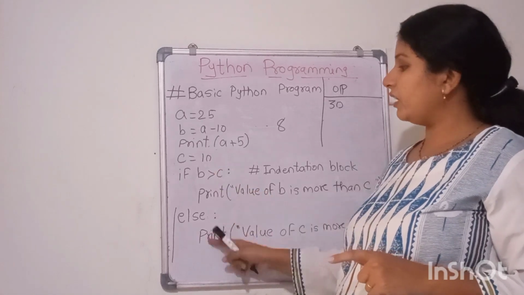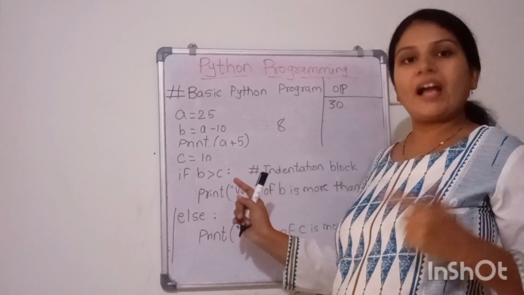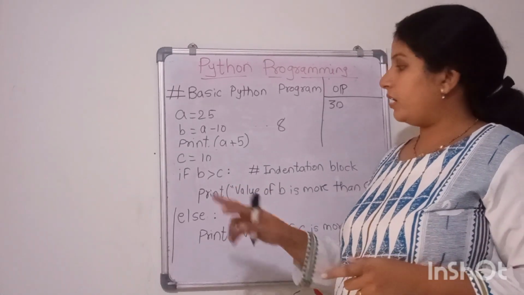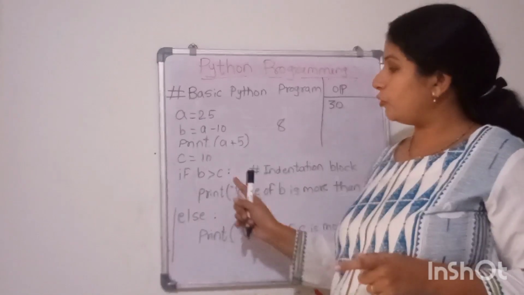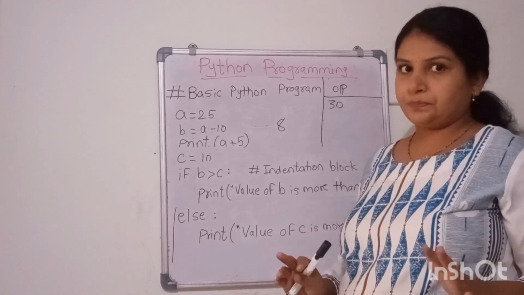You need to be very careful with how to put the condition and which action you are going to perform in that indentation block. If the condition is true, then only you are getting inside the indentation block, otherwise not.